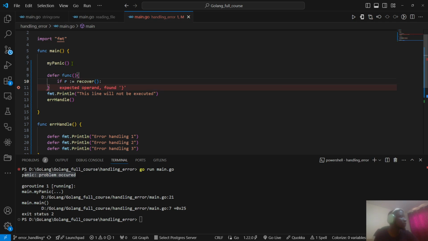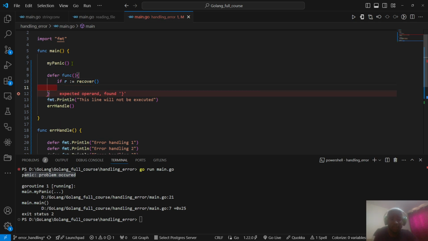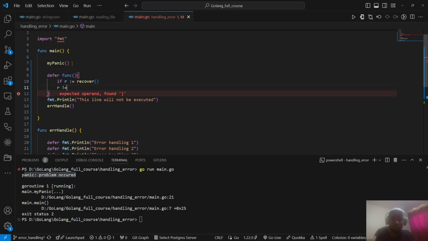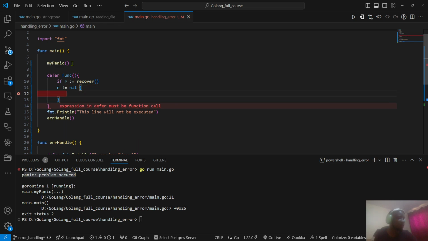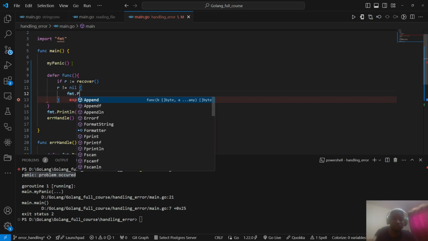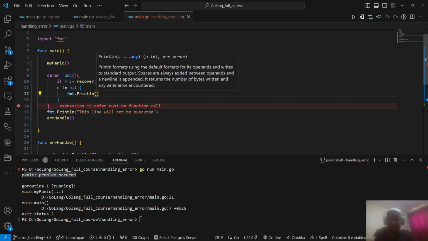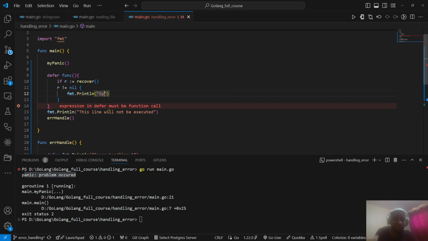The panic. And if we are recovering the panic, I can say r is not equal to nil, and if r is not equal to nil, we expect to print something we recovered now. fmt.Println, I can say system recovered.